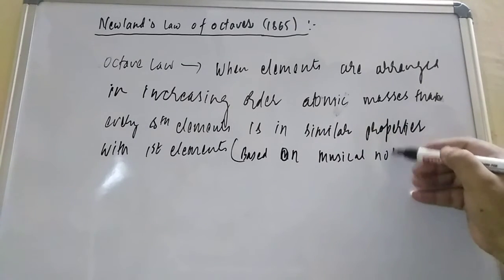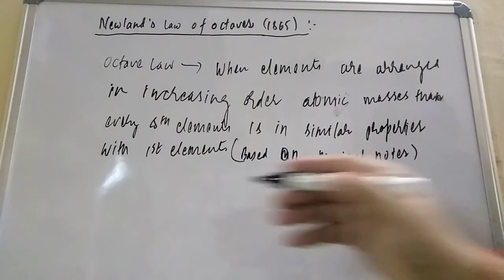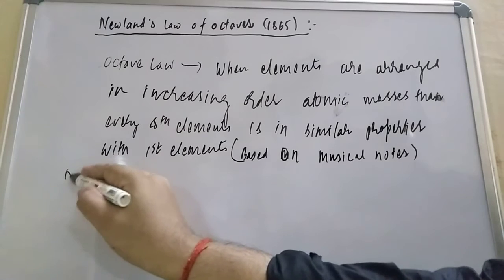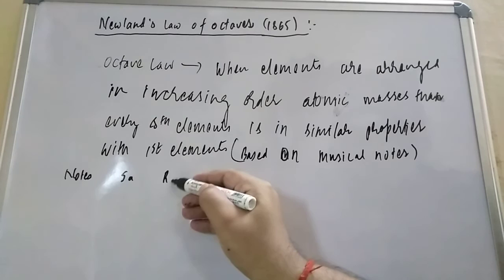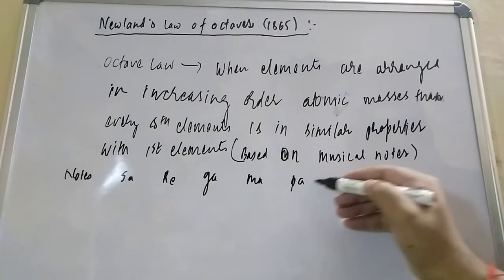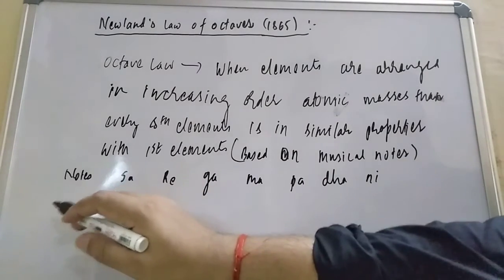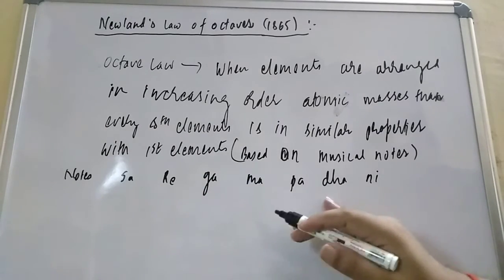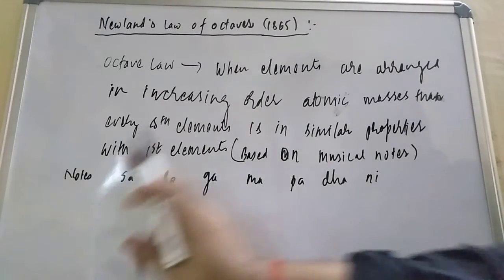Musical notes are sa re ga ma pa dha ni. After every 8, the same notes get repeated. The first note is sa, re, next is ga, ma, pa, dha, ni, and again what will come? Again sa. So sa re ga ma pa dha ni, 1 2 3 4 5 6 7, and the eighth is again the same.